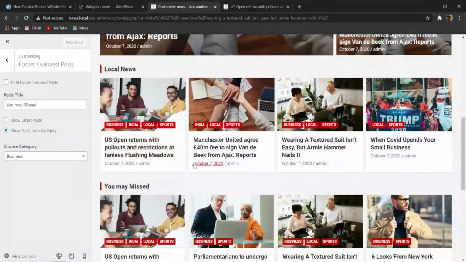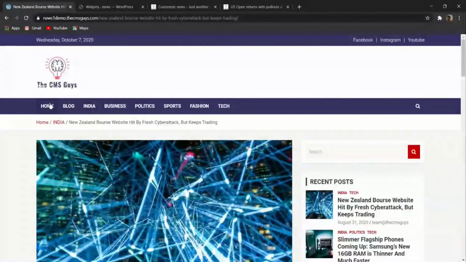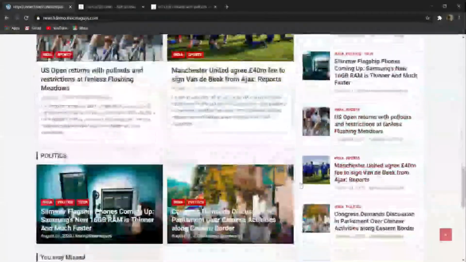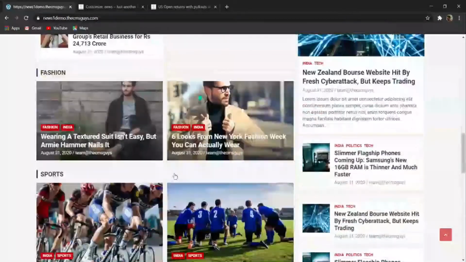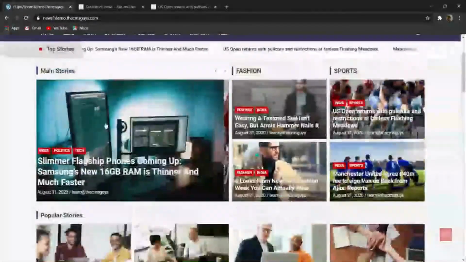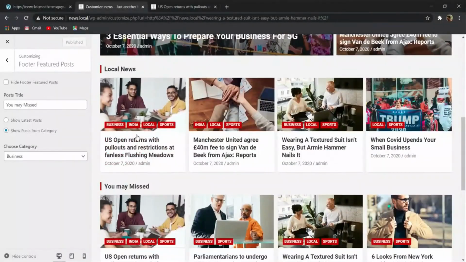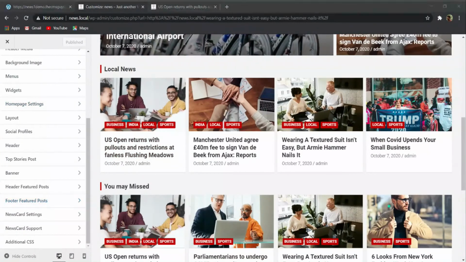So now basically we have to add some content between this. So now let me show you in our demo website. So here you can see that we have added this content between this header feature post and this footer feature post. So you can also add this type of content between the header and footer feature posts. So now let me show you how we can add this.